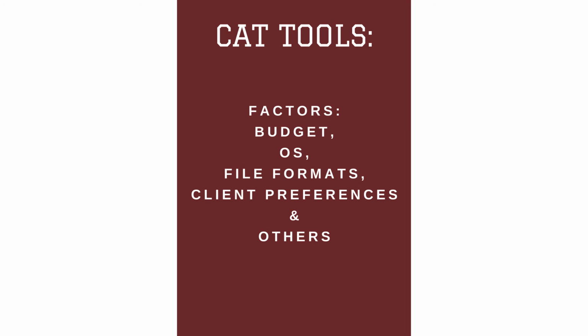Similarly, every CAT tool works on certain platforms only. Not every CAT tool works on every platform. For example, OmegaT works on Windows, Linux, Mac and Sun Solaris operating systems. So even the operating system plays a role in deciding the CAT tool.